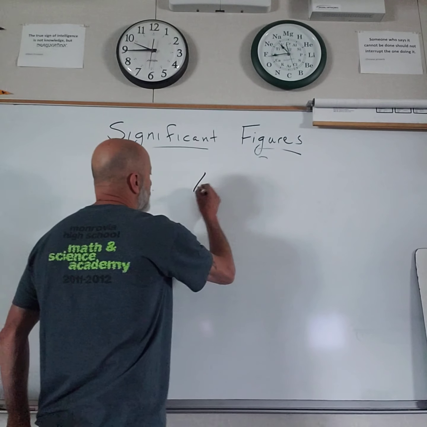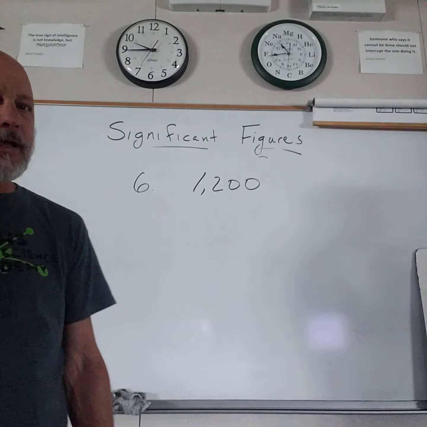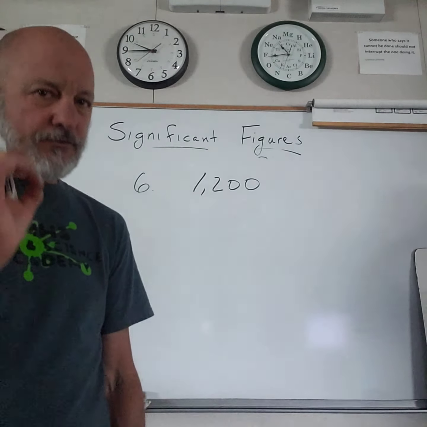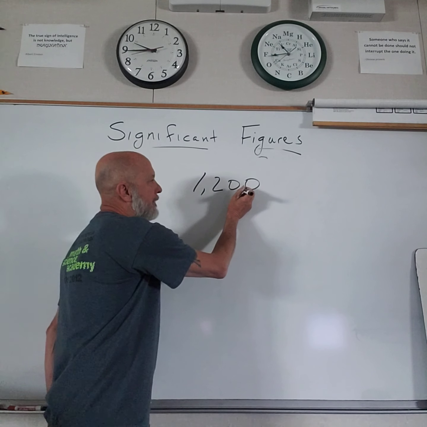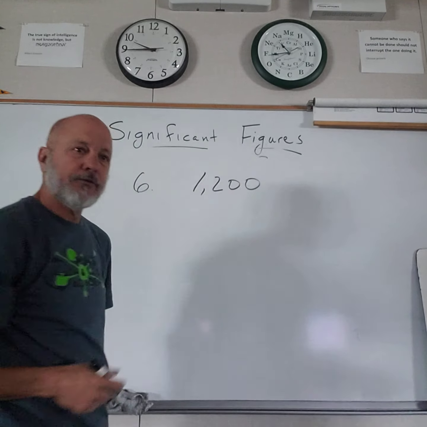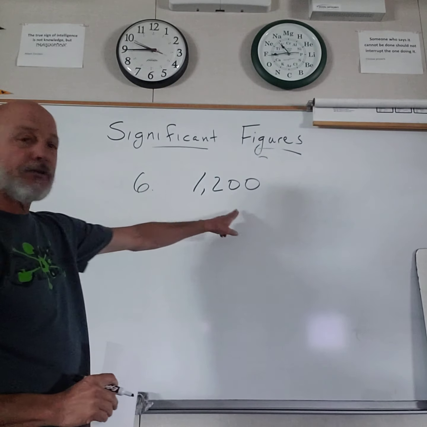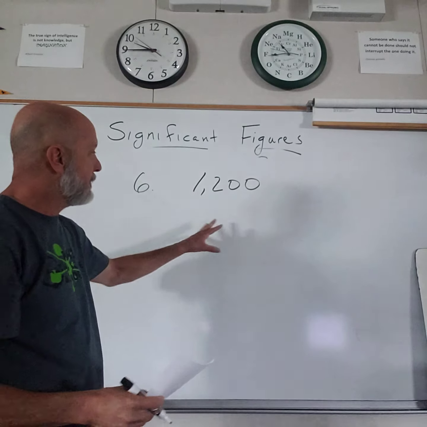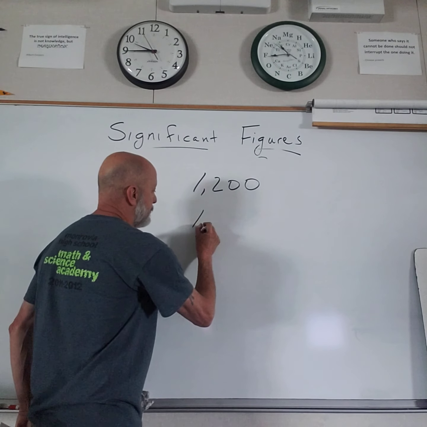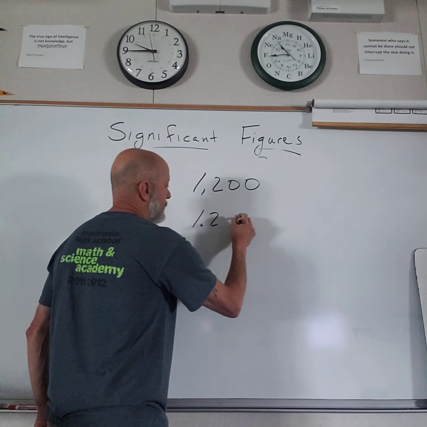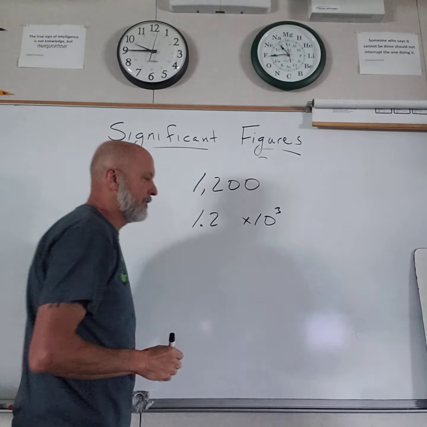But let's say I've got a number like 1,200, but I actually know the accuracy of that number to 3 significant figures. How do I do that? I can't put a decimal point there, because that changes 1,200 to 1,200.0. What I can do is change that number into scientific notation. When I'm writing scientific notation, I put 1 point, so what's 1,200? 1.2, I'll leave a space to add something, times 10 to the third.